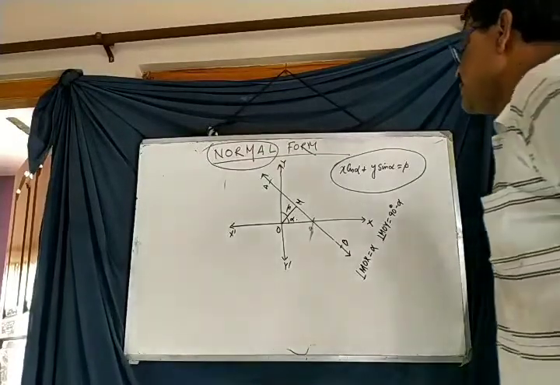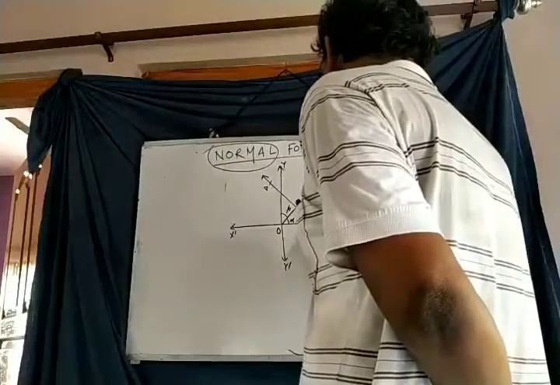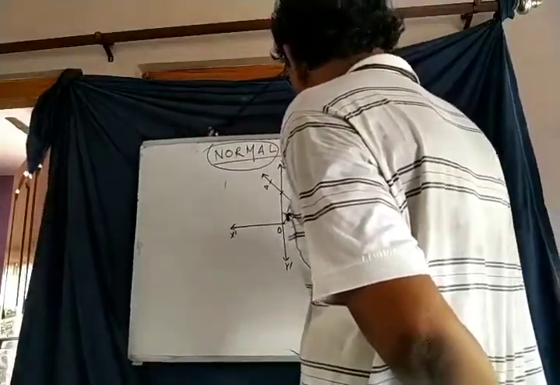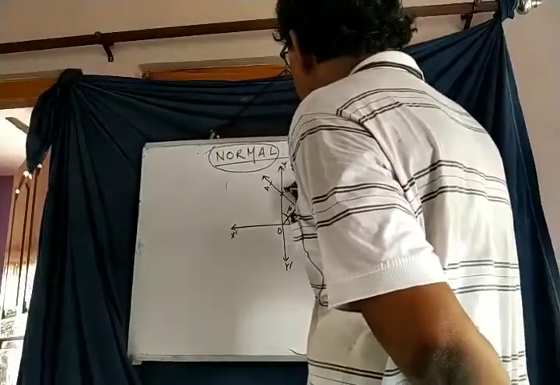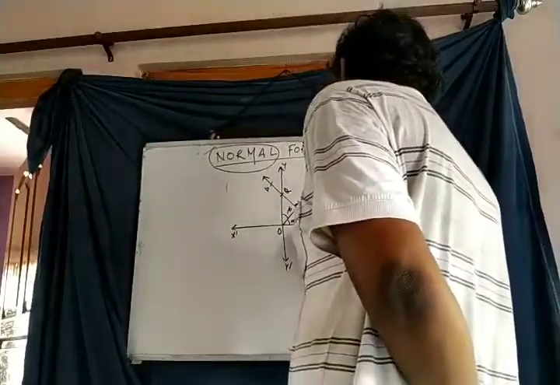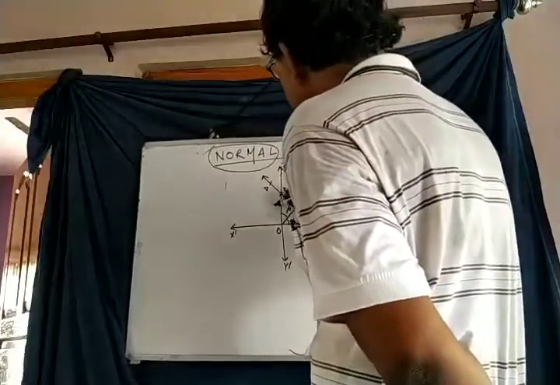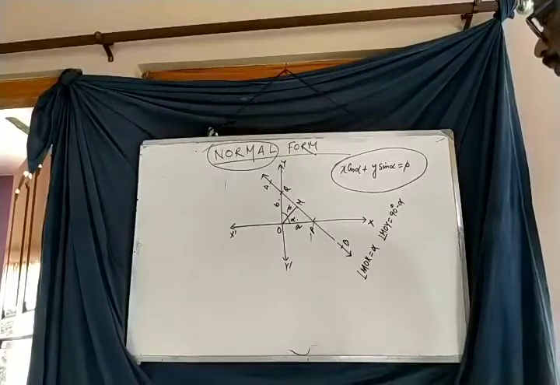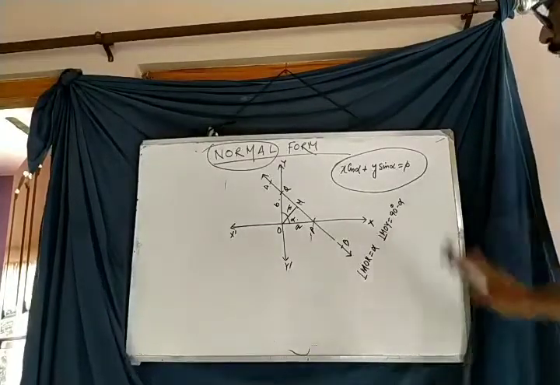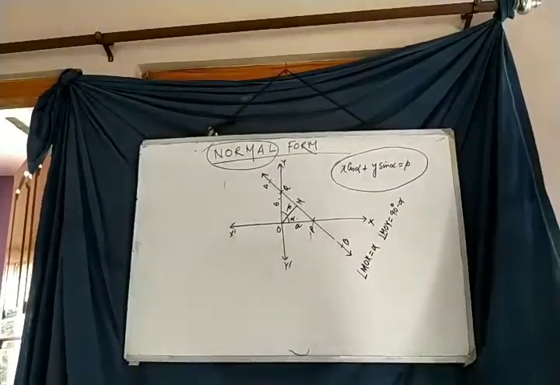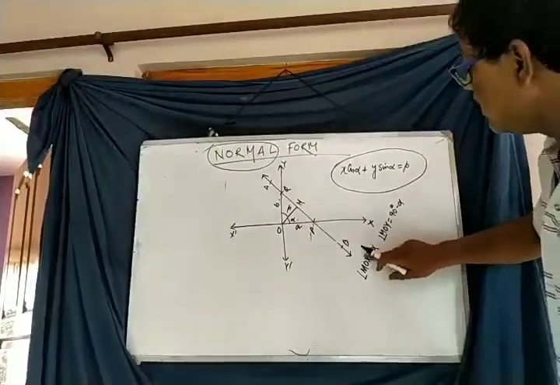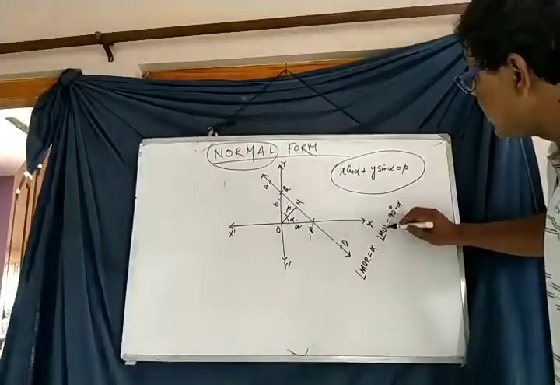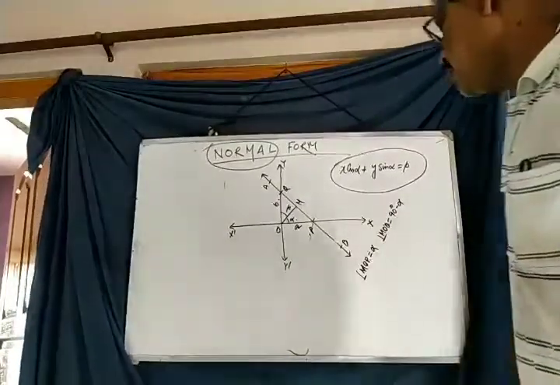Angle MOY is equal to 90 degree minus alpha. Let us consider this point is P, and that point is Q. The length of OP is equal to A, and the length of OQ is equal to B. Angle MOP is alpha, and angle MOQ is equal to 90 degree minus alpha.